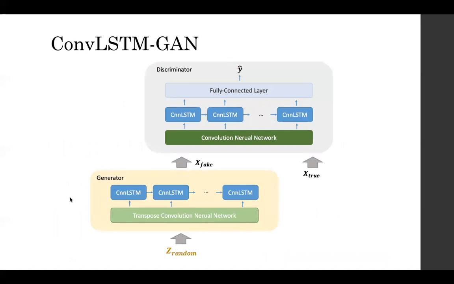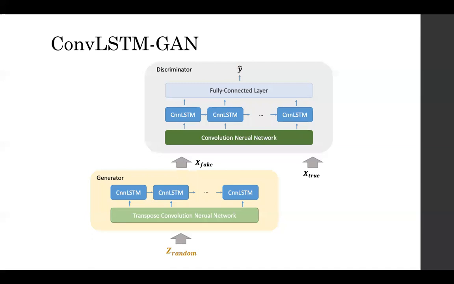From the figure, as we discussed before, we add LSTM layers to connect the CNN layers built in both the generator and discriminator, in order to capture the long-term dependency and generate more harmonious music pieces.